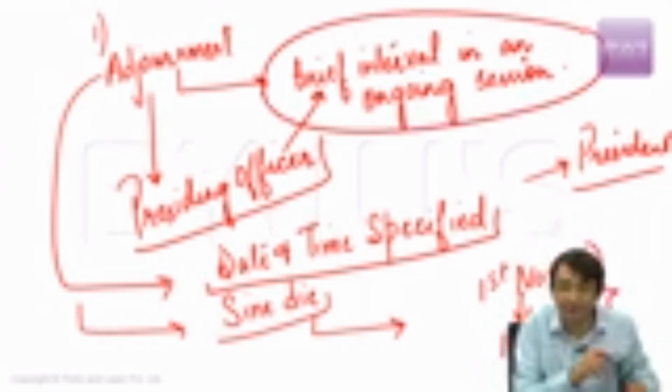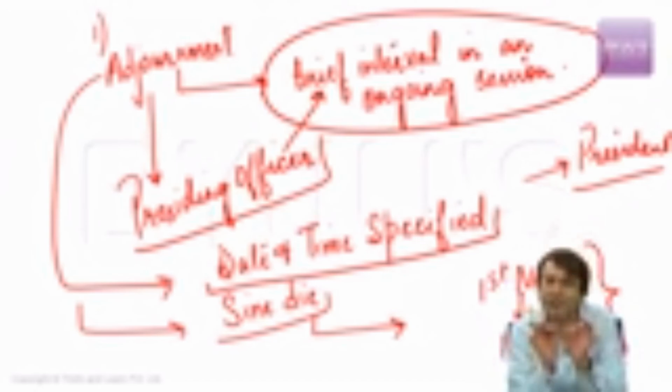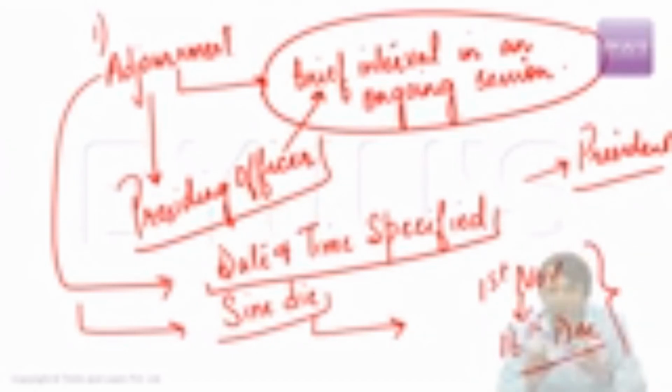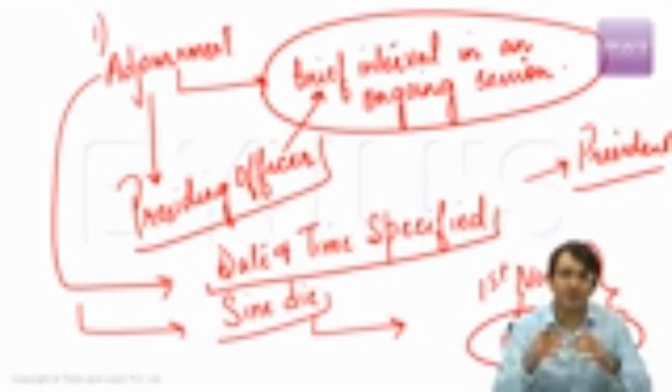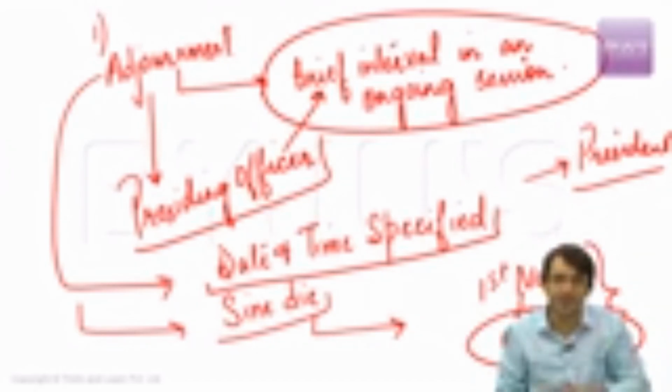And what is this adjournment? A brief interval in an ongoing session. That means adjournment does not terminate a session. It is only a brief interval in an ongoing session. But let us assume for a while that we are on 16th of December 2017, for example. Today is 16th December 2017. Now what will happen? The Speaker will adjourn the House sine die, because now the session is ended.